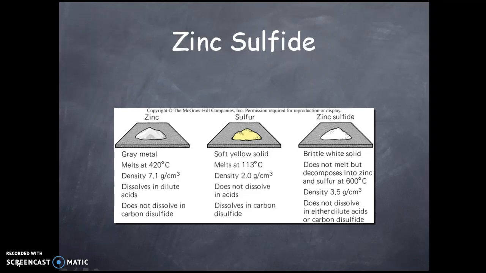It has a new density, which is 3.5 grams per cubic centimeter, different from zinc or sulfur, and it does not dissolve in either dilute acids or carbon disulfide. So in this situation, we say that zinc sulfide is a compound, which is a product of the chemical reaction when we add zinc and sulfur.